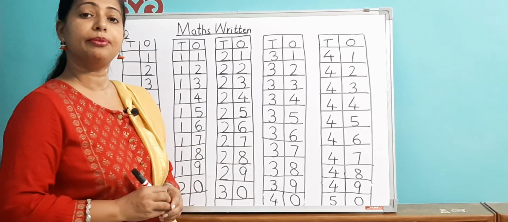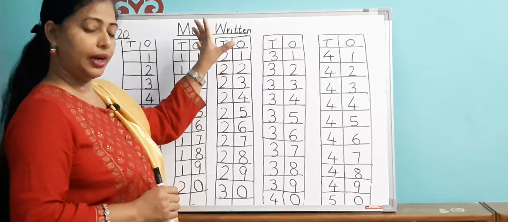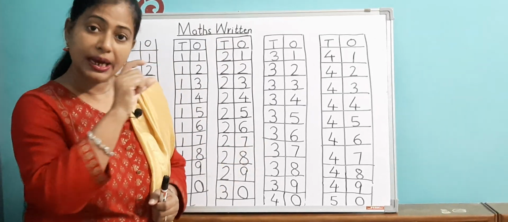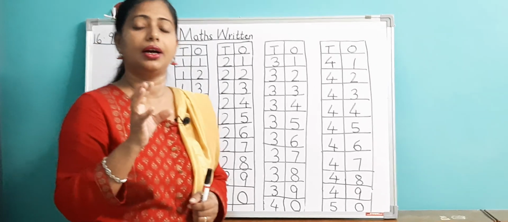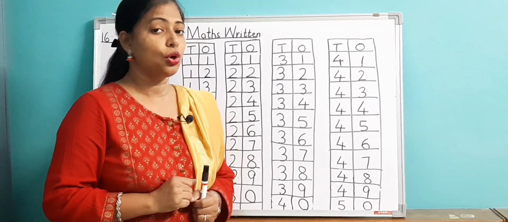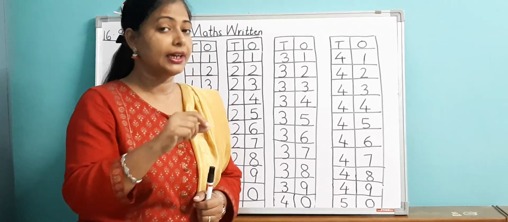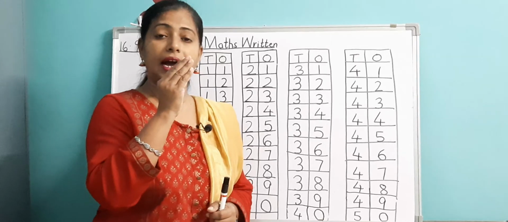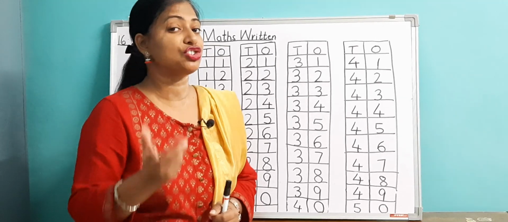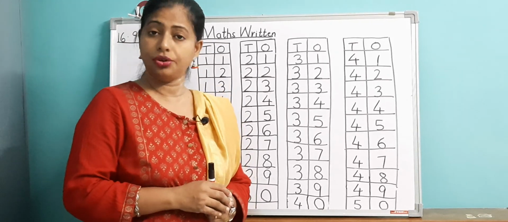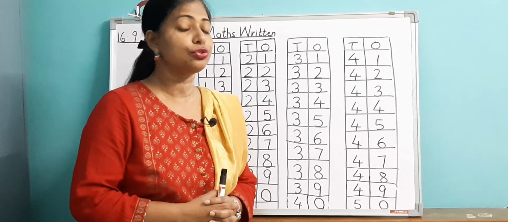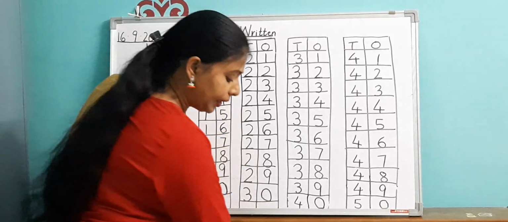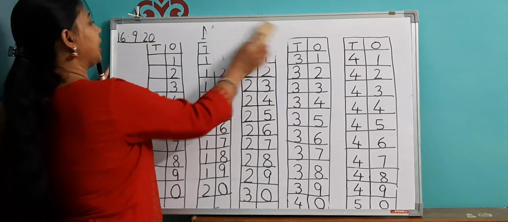So today I will be giving you a number series from anywhere, and then you have to complete it. Some of the numbers will be missing, so you have to fill in the missing numbers. If you know which number comes after 11, then only you will be able to do this work. So we are going to do fill in the blanks right now. Quickly take out your copy. I will rub this all. In the meantime, you take out your copy.